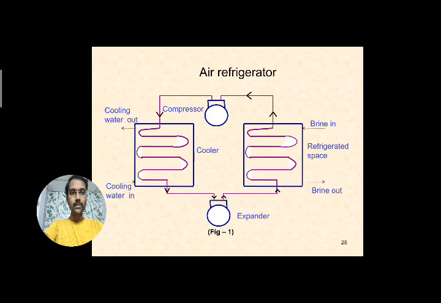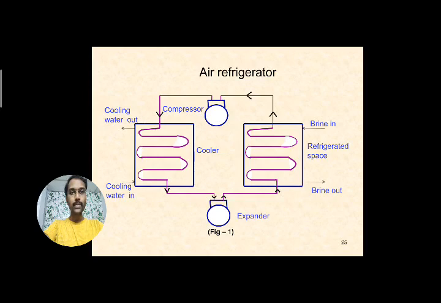We can clearly explain the functions of all these components by analyzing the Bell-Coleman cycle, but I will explain briefly. In these pipes the air flows at higher or lower temperatures, so depending on the components and their function, warm and cold air flows inside the pipes.